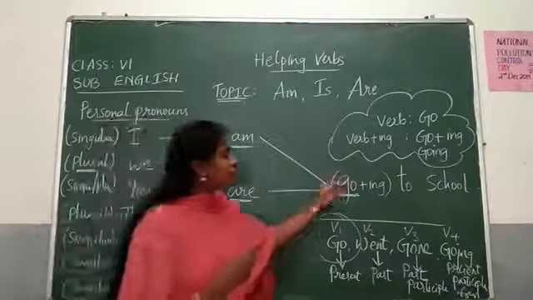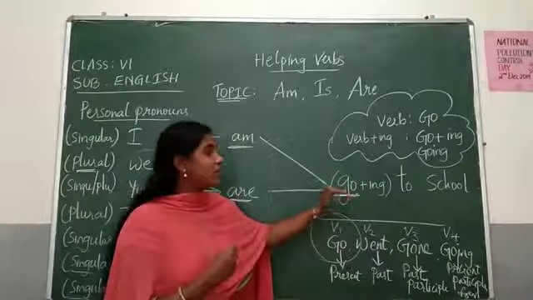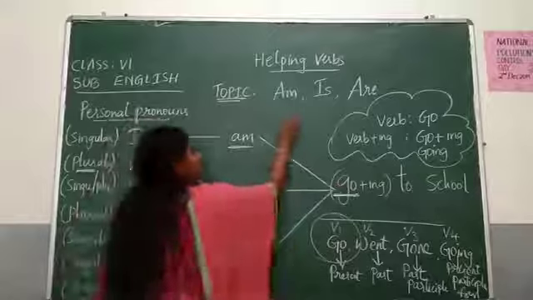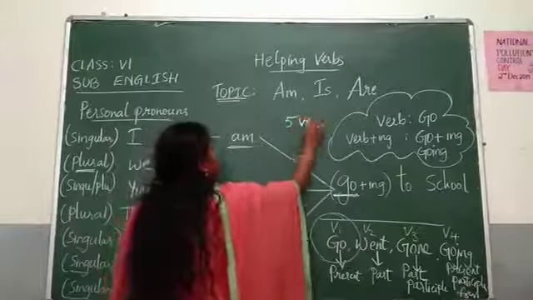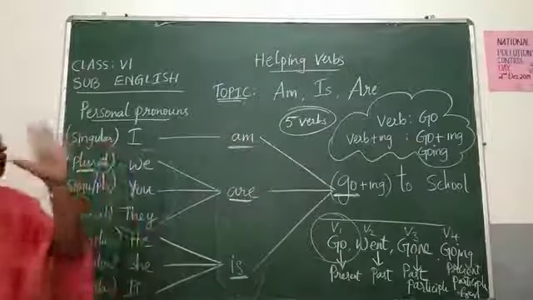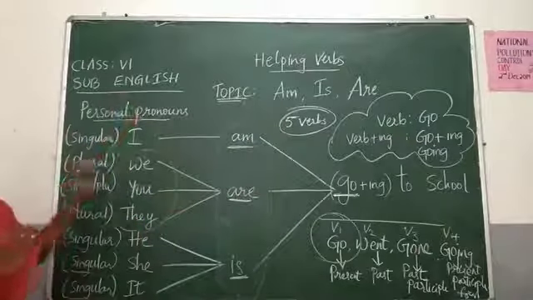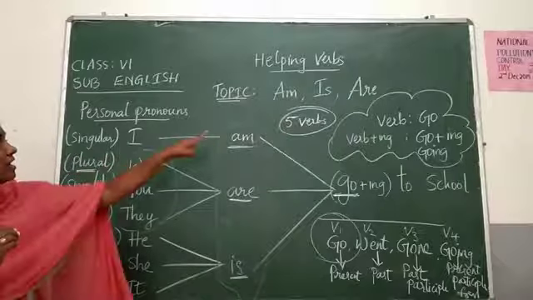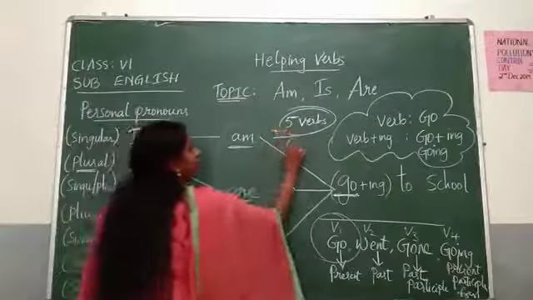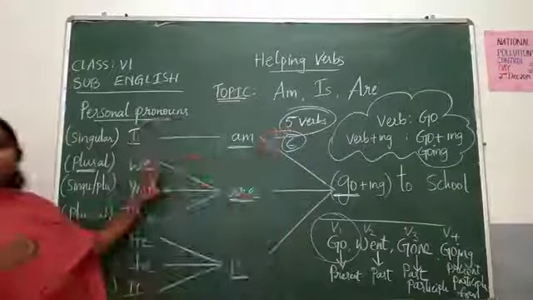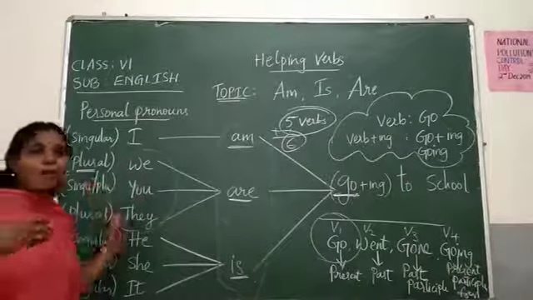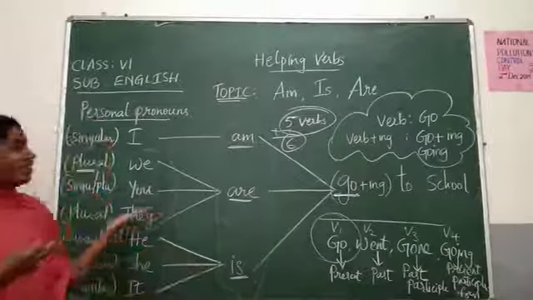In the same way, change these main verbs and frame sentences. At least 5 verbs should be used, meaning 5 formats of this kind should be prepared by you. 5 plus my format, together 6 formats should be there in your English book. I hope I am clear with my topic.